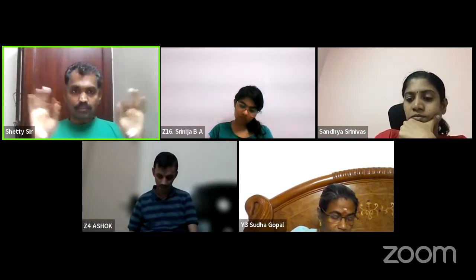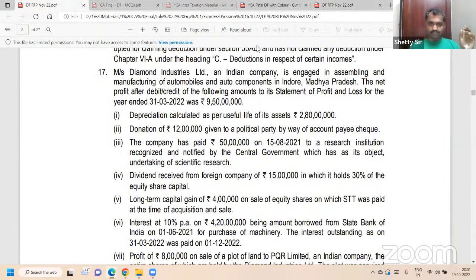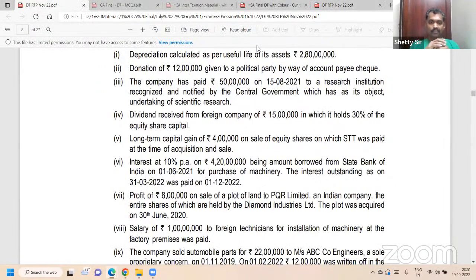Loan borrowed, within the bracket, link it. It's one important adjustment. Most of us will miss it. Since I am doing it on a regular basis, the moment I see the adjustment, I know there is something else. Link it. Loan borrowed 420 lakh on 1/6/2021.